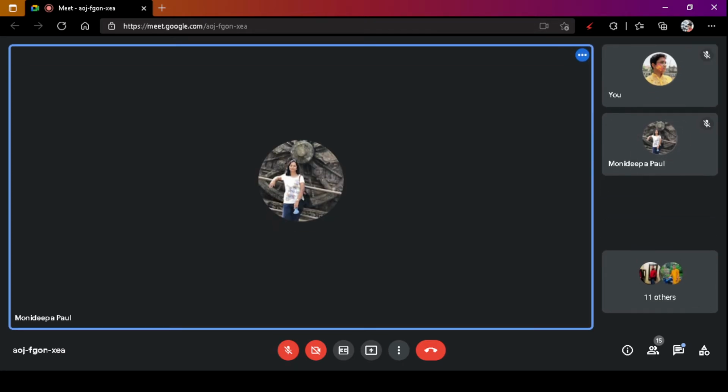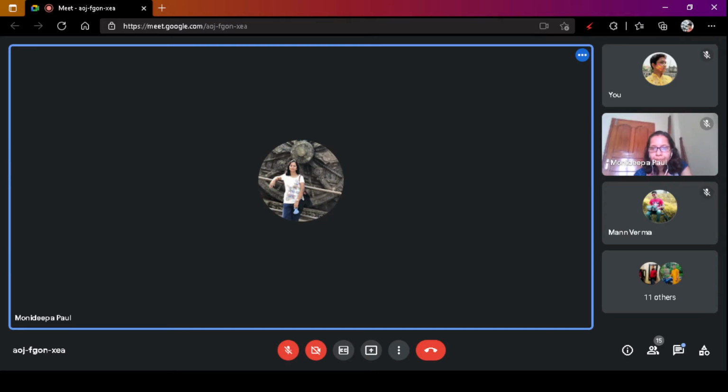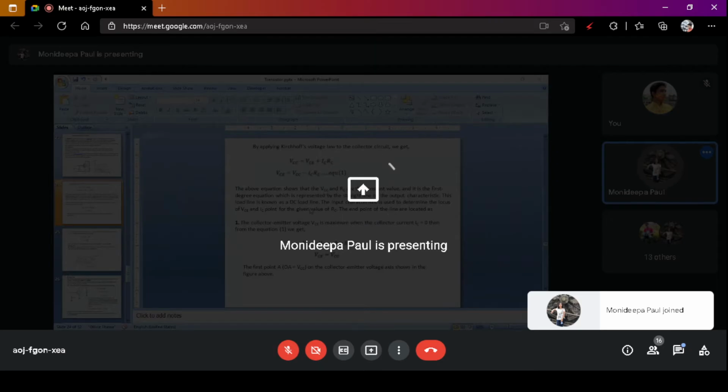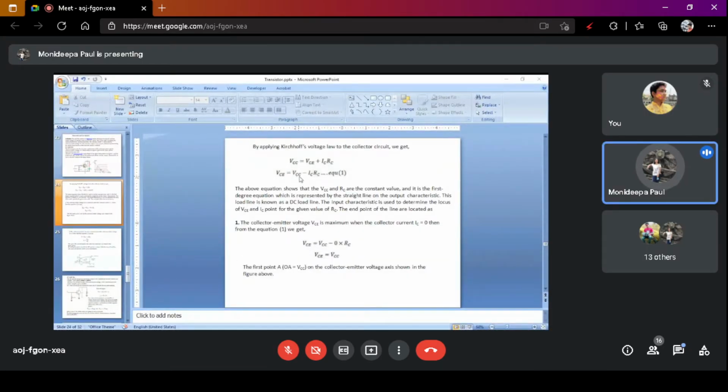In this way, we get the cutoff value. VCC is equal to VCE plus IC RC. So VCE is equal to VCC minus IC RC. The above equation has constant values of VCC and RC. A first degree equation represents a straight line. This line is known as the DC load line. The collector emitter voltage VCE is maximum when the collector current IC is equal to 0. So VCE is equal to VCC, and this is the first point.